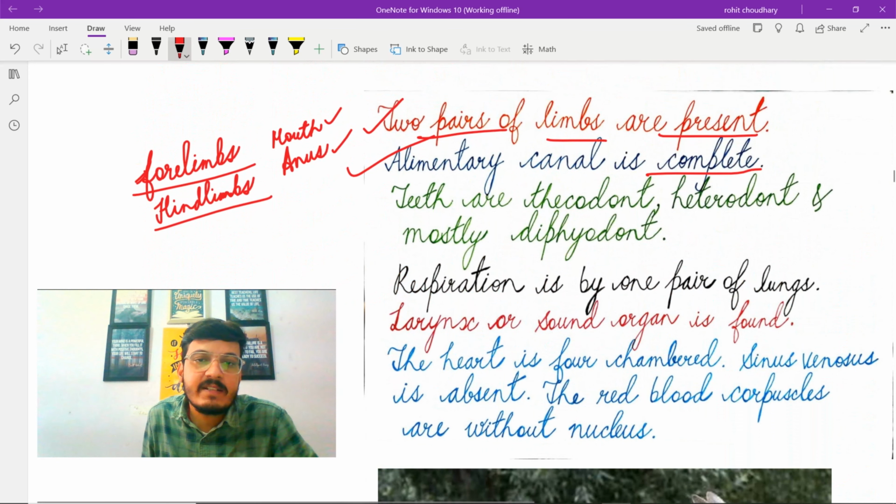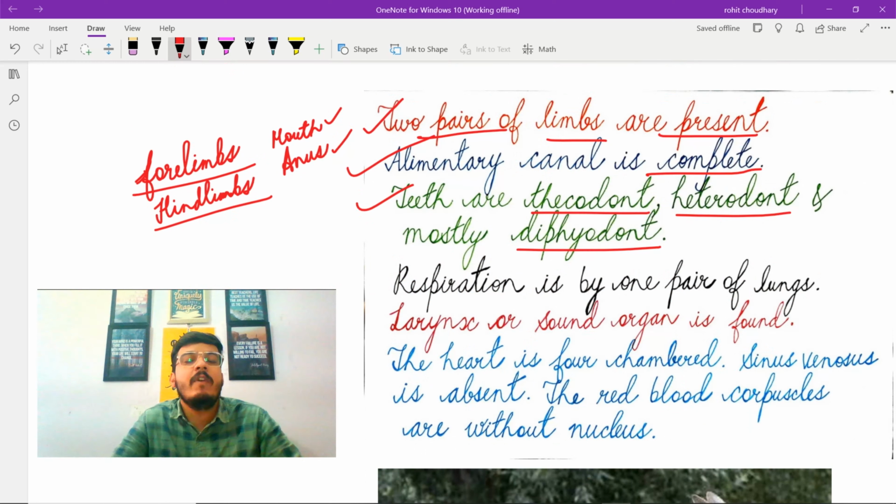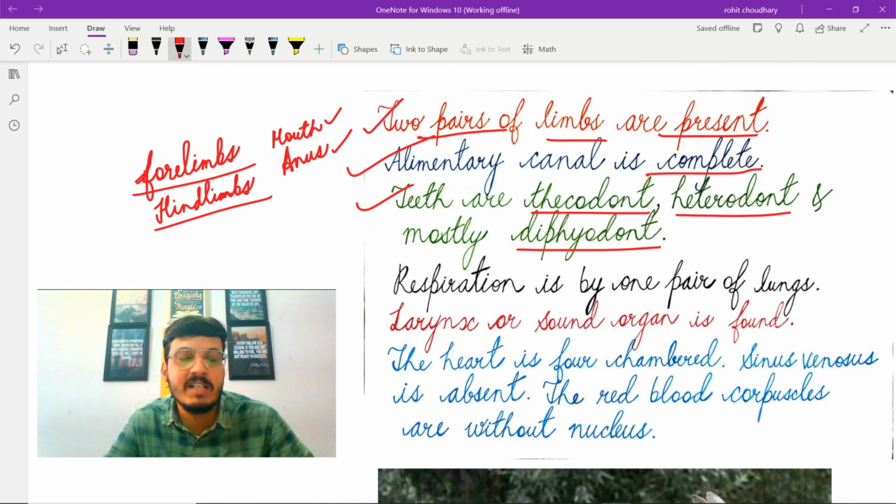The next characteristic feature is teeth are thecodont, heterodont and mostly diphyodont. One by one we will be understanding the meaning of all these three terms, starting with the first term, that is thecodont. Thecodont teeth are a type of dental structure in which the teeth are deeply embedded in the sockets of the jawbone. I repeat, the teeth are deeply embedded in the sockets of the jawbone.